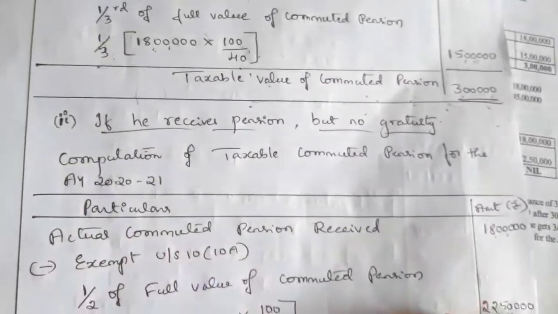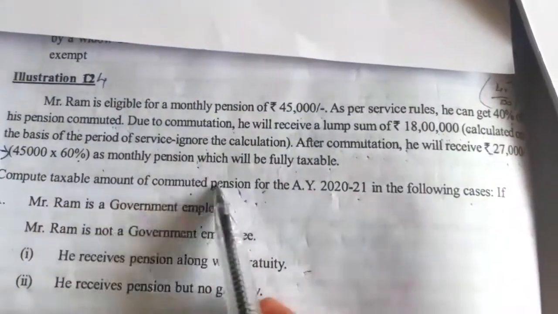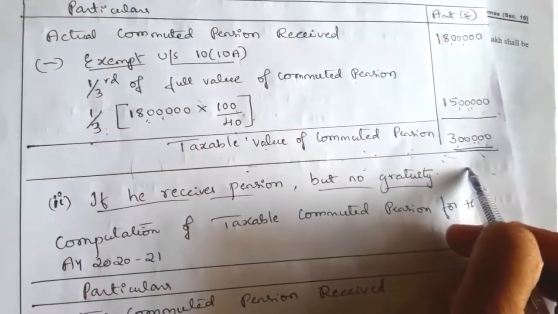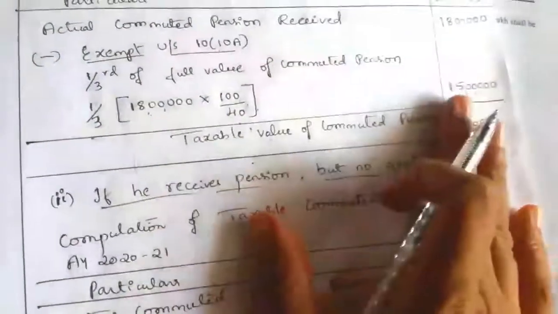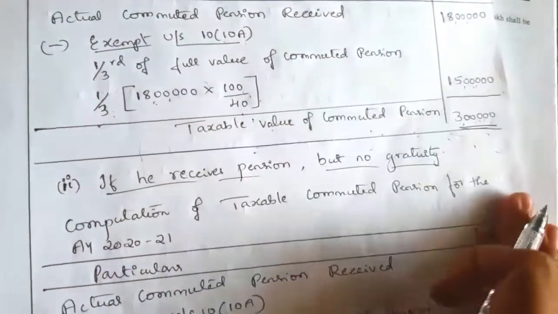So here they asked to compute the total value of commuted pension, the taxable value of commuted pension. Only that we have to calculate. In case of commuted pension, there is an exemption, so that we have to calculate here.